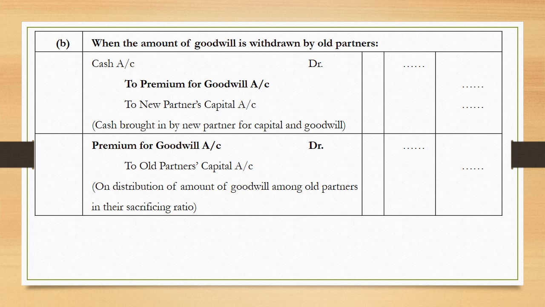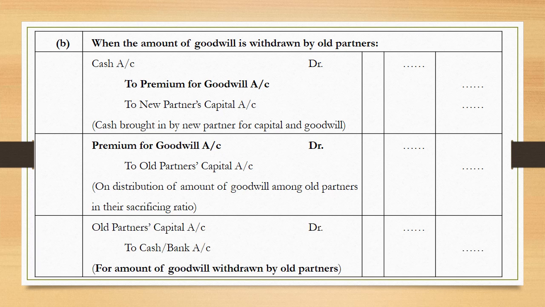Now, the third entry, when the amount is withdrawn by the partners, the required entry is old partners' capital account debited to cash or bank account. Whatever amount is actually withdrawn, for that amount the entry is written. The partners may agree to withdraw the full amount, or maybe part of the goodwill is withdrawn by the partners.